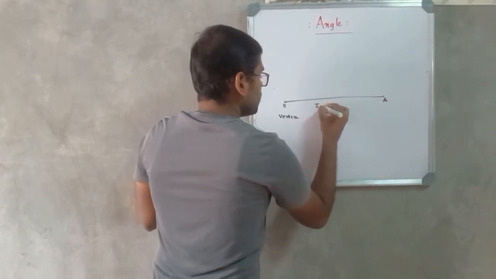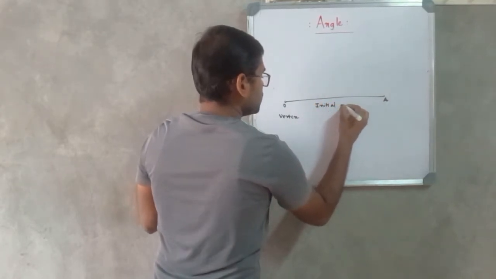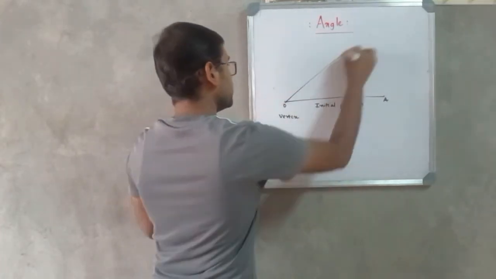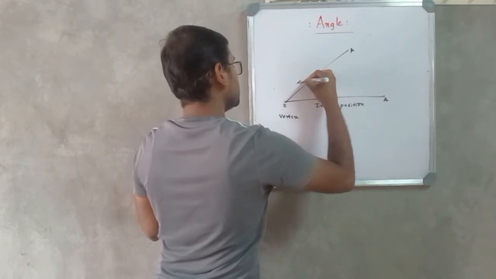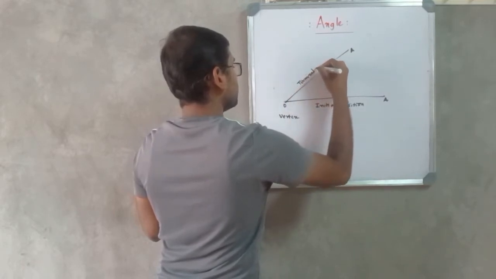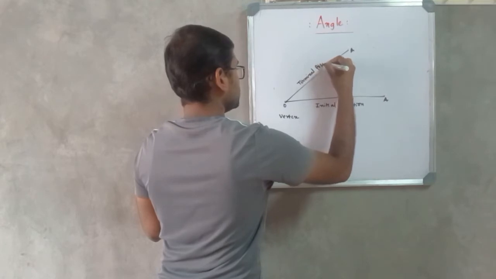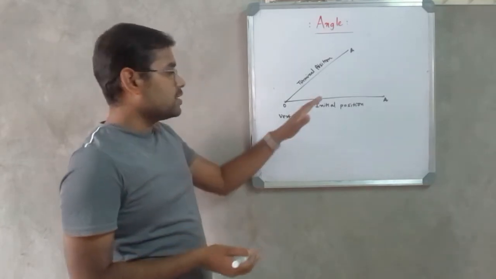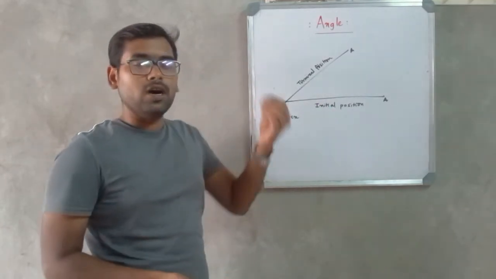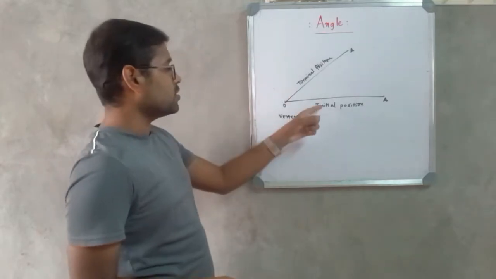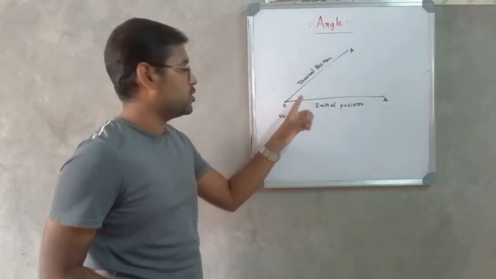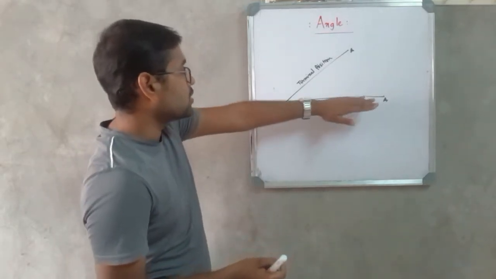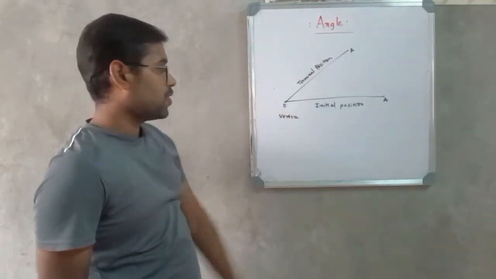This is my initial position of the line segment. Now imagine that I move this line segment from here to somewhere here, let's say. This is my terminal or final position. From the definition of angle, angle between two line segments is basically the amount of rotation that is required to bring this line segment from here to here, in simple words. Angle means the amount of rotation that is required to bring this line segment from this position to this position.